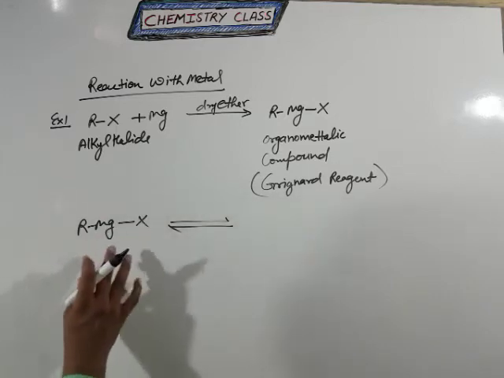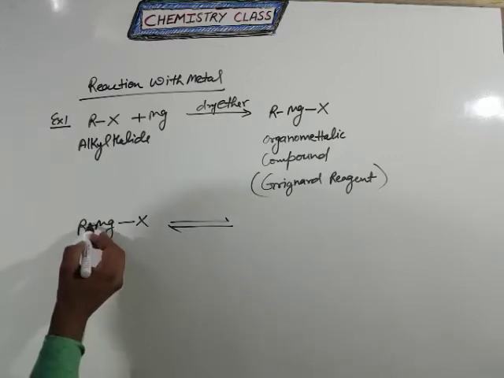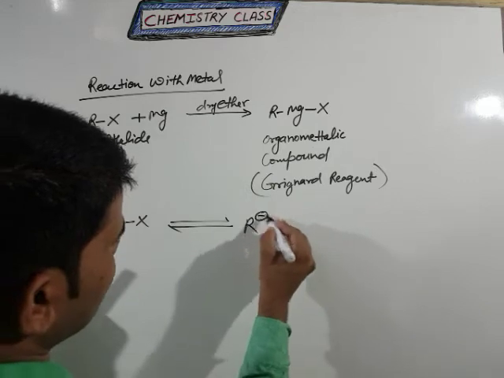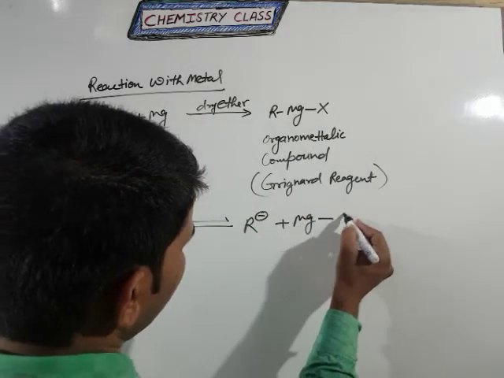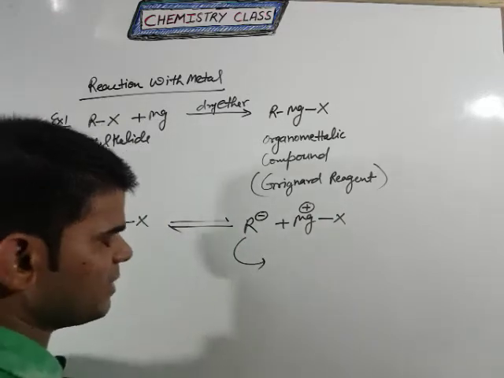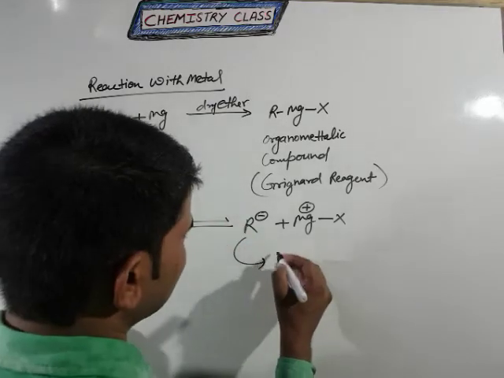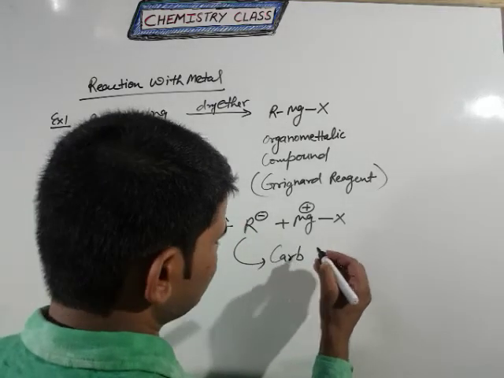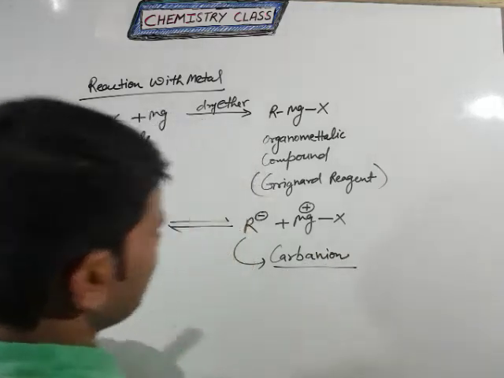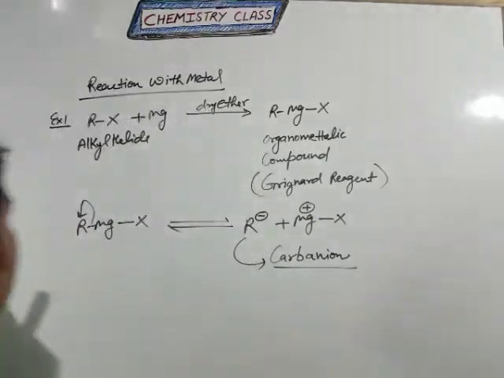If we talk about the nature of R in this case, students, see here, Mg is a metal and a metal holds a positive charge. So this bond breaks on this side. That means R is negative and MgX is positive. So for the first time carbon holds the negative charge, and a carbon atom having a negative charge has the special name carbanion, which is very important for all the students.